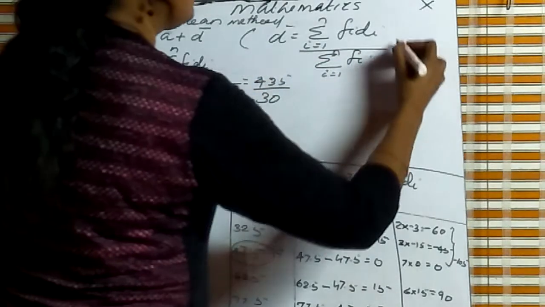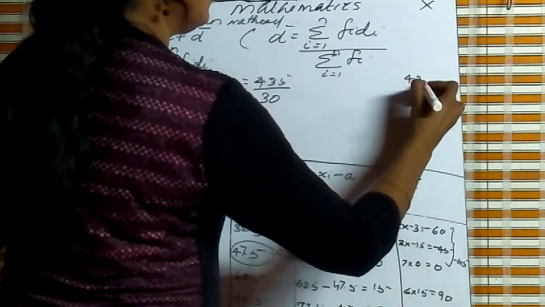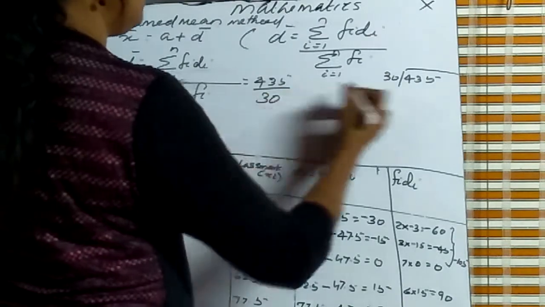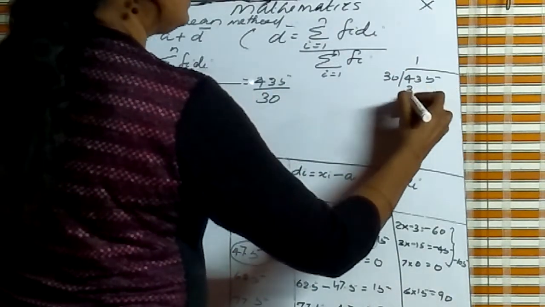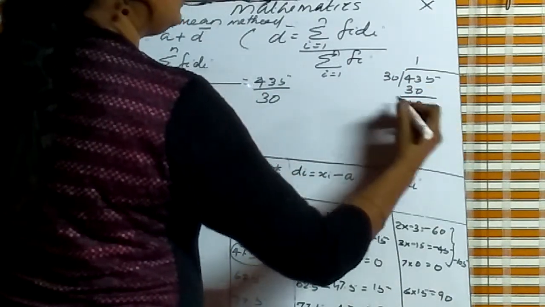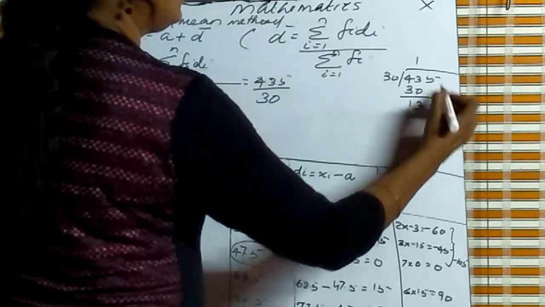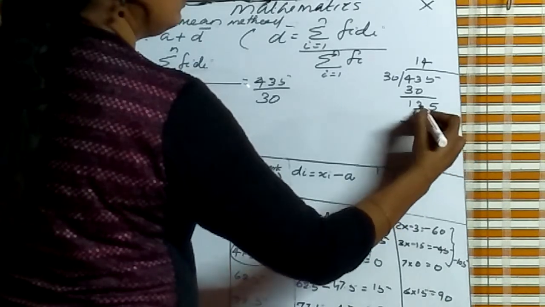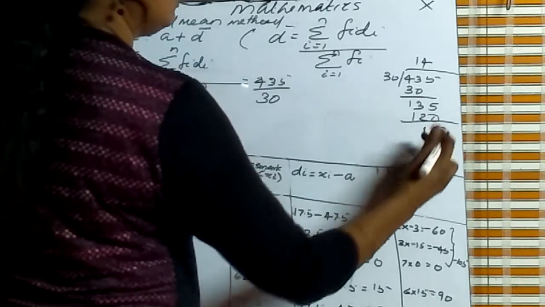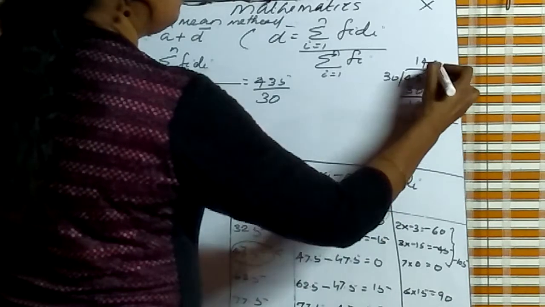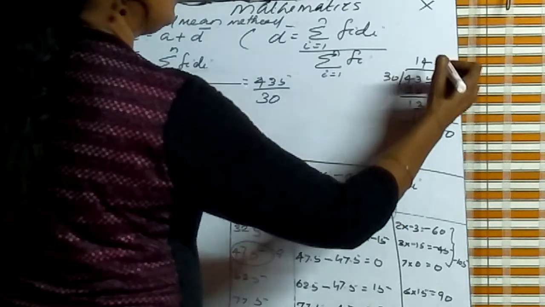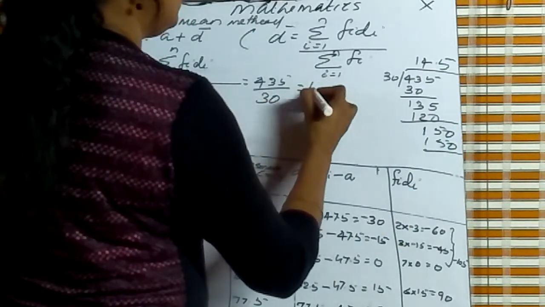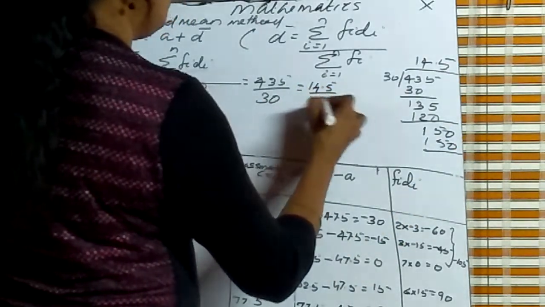Division: 435 divided by 30. First 1 time 30, remainder 13, 135, 4 times 30 is 120, remainder 15, 150, 5 times 30 is 150. So this is equal to 14.5.